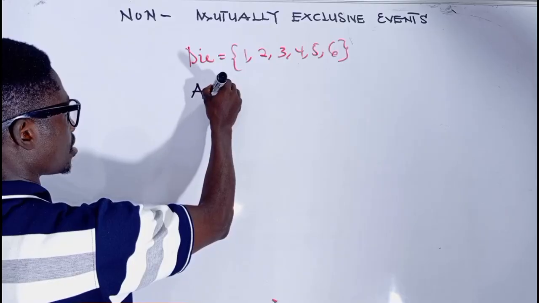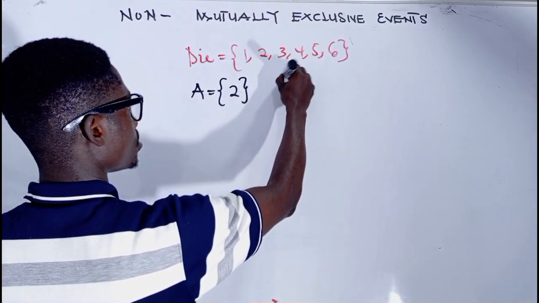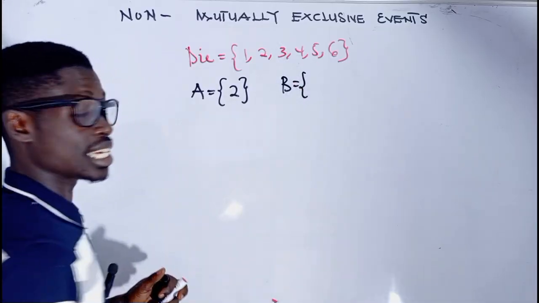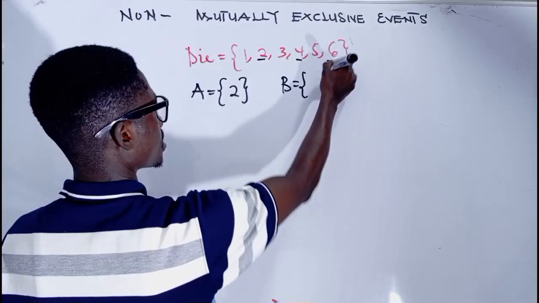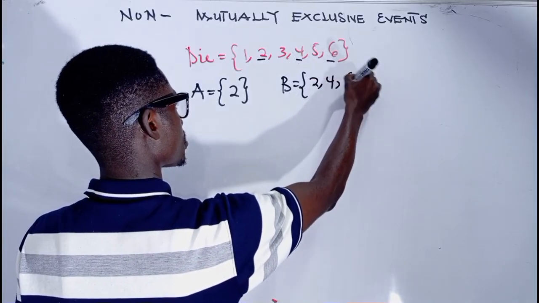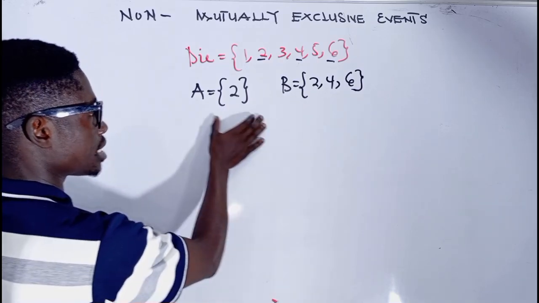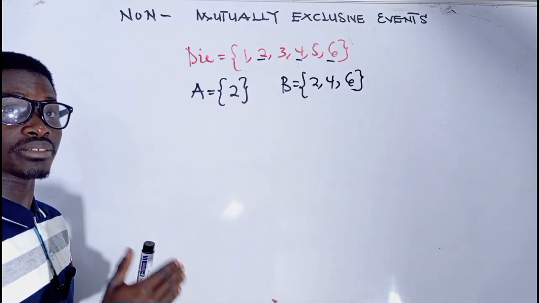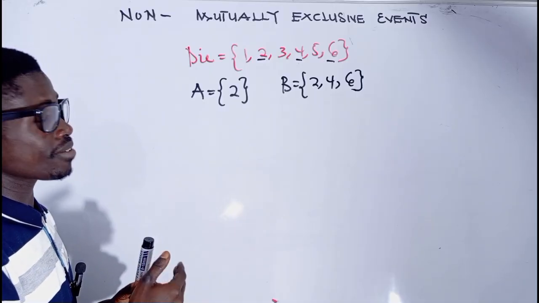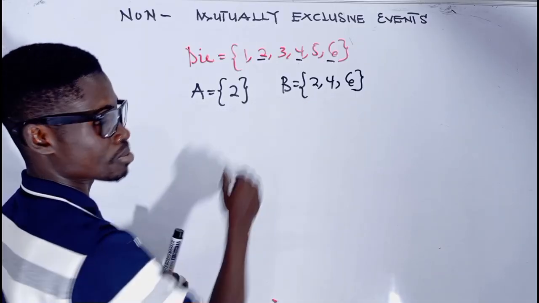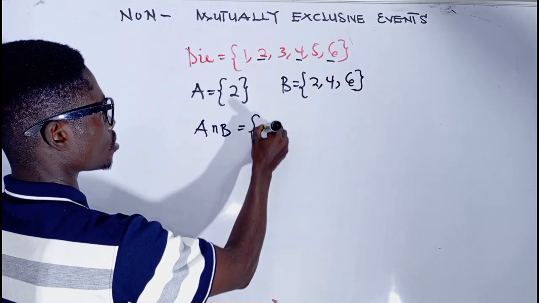And then we want to obtain the number 2. So let's use A for the number 2. So we have the number 2 here. And then let's use B to represent what? Even numbers from the toss of a die. So we have 2, 4, and then 6. When we look at event A and then event B, or set A and then set B, do they have something in common? Do they share a common element? You can see that we have an element that belongs to A and then belongs to B. So we have our A intersection B will be equal to 2.